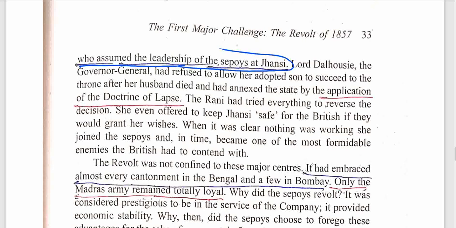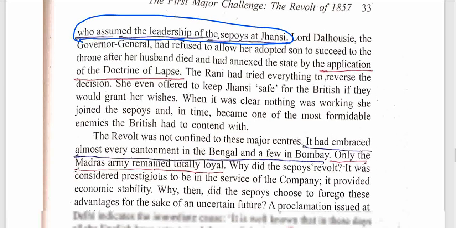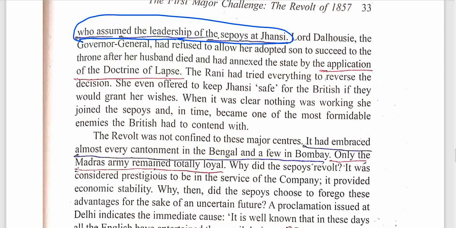Okay, so she was the leader from Jhansi. This line is very much essential. Okay, the last point is 12th. Lord Dalhousie, the Governor General, had refused to allow his adopted son to succeed. The doctrine of lapse policy is not mentioned in this book. I will definitely try to explain this while reading.